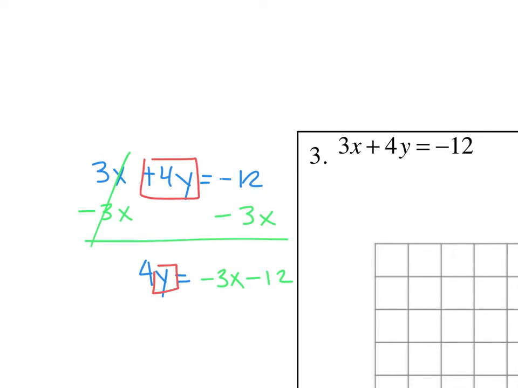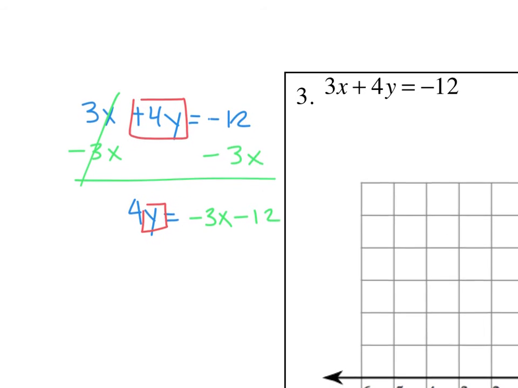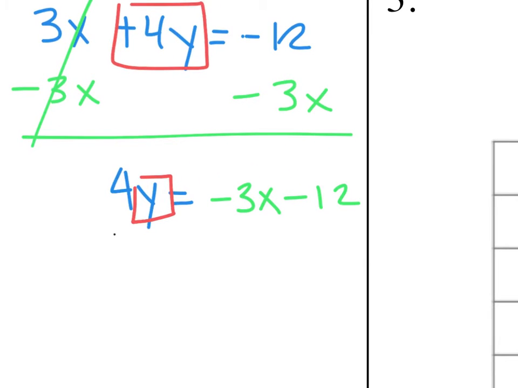Now I want to get my y by itself. So how do I get rid of that multiplier of a 4? Well, I'm going to divide every single term in my equation by 4. Everything gets divided by 4. So my 4's are going to cancel. And I'm left with y equals negative 3/4x.